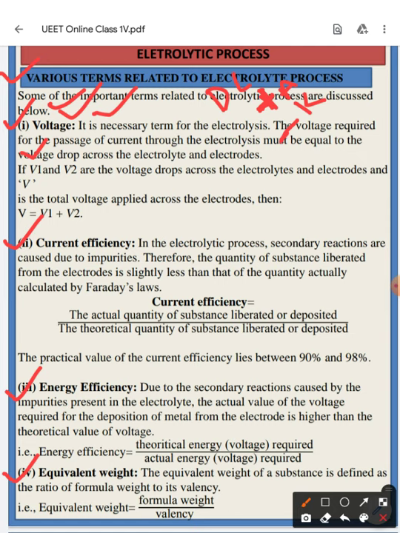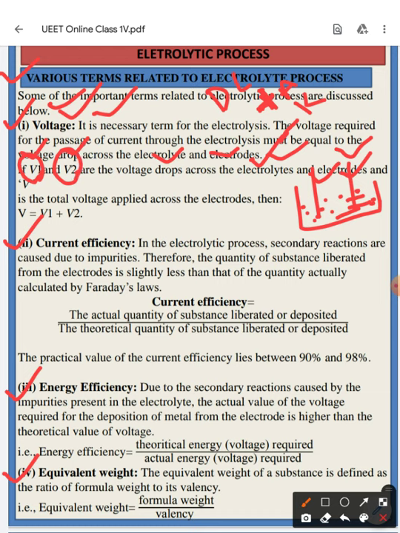If V1 and V2 are the voltage drops across the electrolyte and the electrodes, because we are using one electrolyte here and these are the electrodes, there are two different losses of voltage, one for the electrolyte and another for the electrodes. So if V1 is the voltage drop due to the electrolyte and V2 is the voltage drop due to the electrodes, then the supplied voltage V is equal to V1 plus V2.